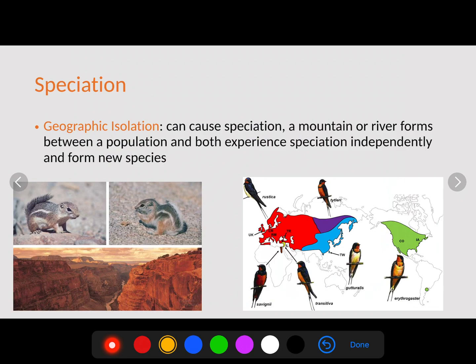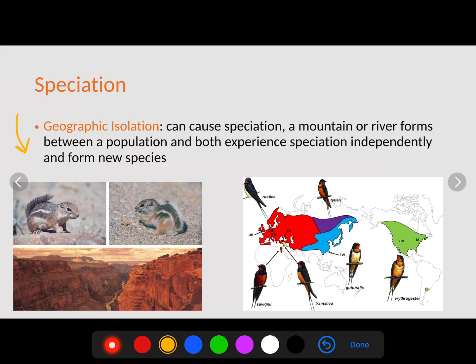Now, there's a couple of different ways for species to form. The first one we have is geographic isolation. Geographic isolation is caused by a mountain or river, and that mountain or river forms a barrier within a population, and both groups experience speciation independently. The example that we have here, and the best one I like to use, are these ground squirrels.